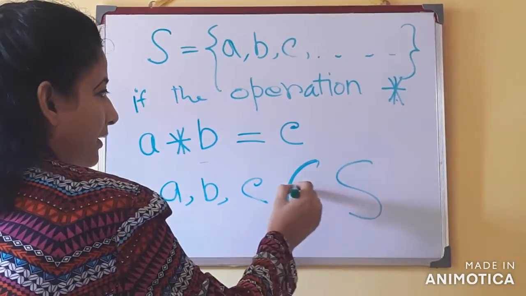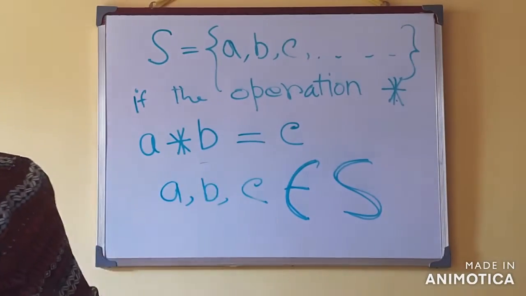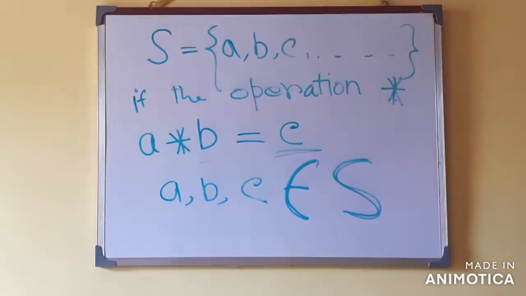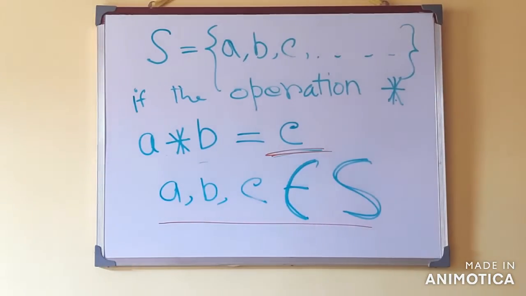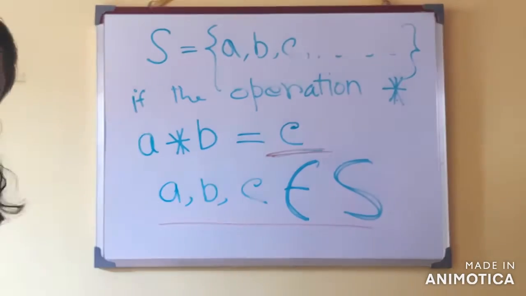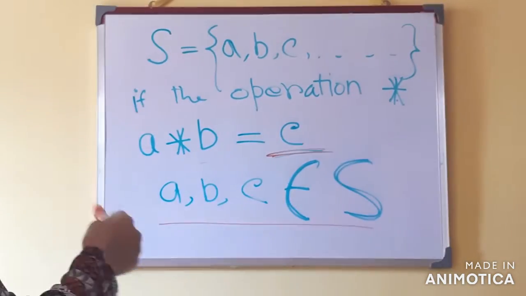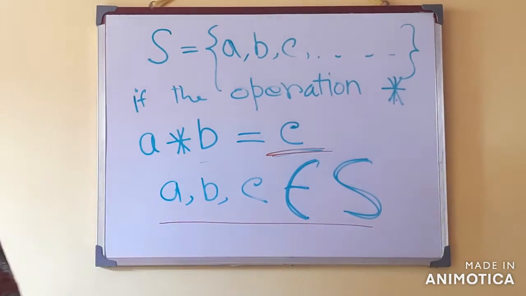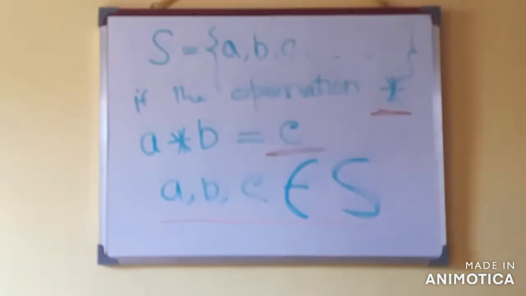Means the unique result, whatever we got after the operation on the two elements, that unique result C also belongs to the set S, in the same set, because A and B are also in the set S, and their unique result after the operation also belongs to the same set. In that case we will say that yes, this operation asterisk is a binary operation.